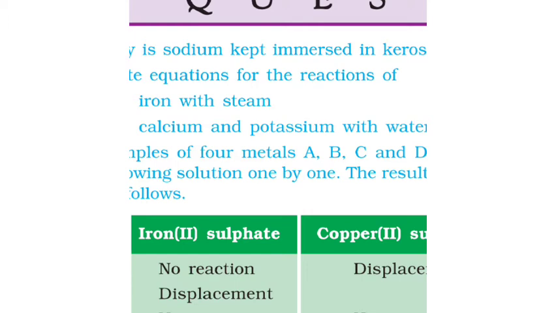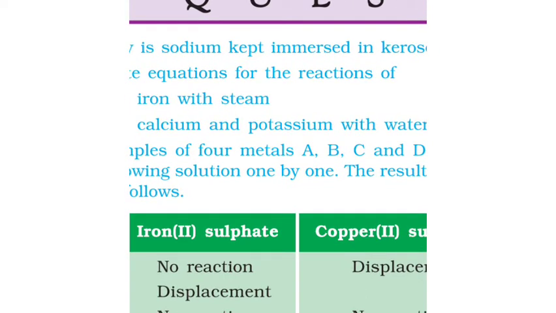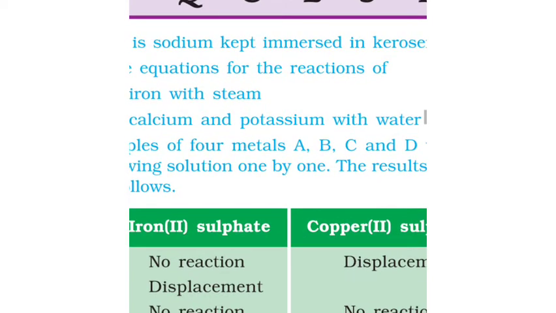Now calcium, Ca plus 2H2O gives Ca(OH)2 plus H2. Ca is solid, 2H2O is liquid, Ca(OH)2 is aqueous and H2 is gas. So calcium, water, calcium hydroxide and hydrogen gas.